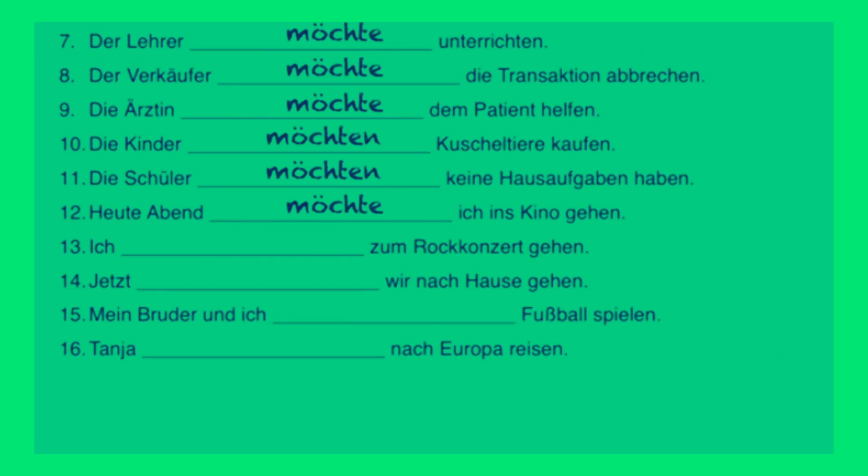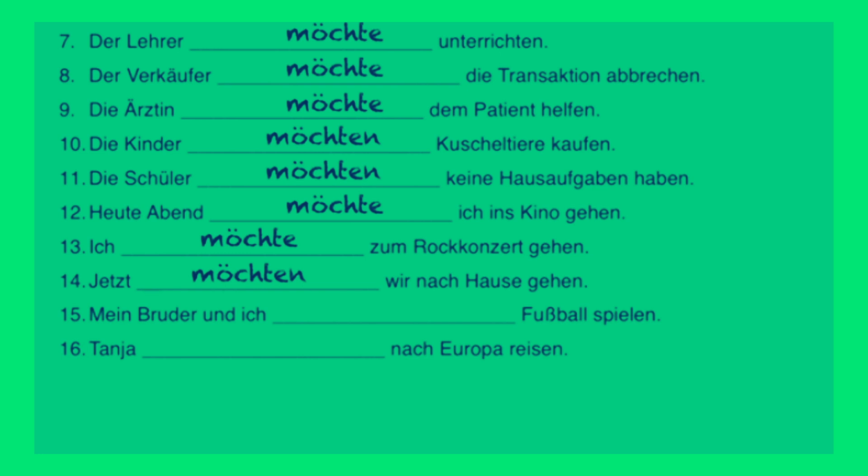Nummer 13. Ich again is in the sentence, and therefore we have to use that as the subject. So we say, ich möchte zum Rockkonzert gehen. I would like to go to the rock concert. Nummer 14. Jetzt something wir nach Hause gehen. Wir is in the sentence, and it is always the subject, otherwise it changes to other things like uns. So we have to use the wir form here. Wir möchten. Jetzt möchten wir nach Hause gehen. We would like to go home now.